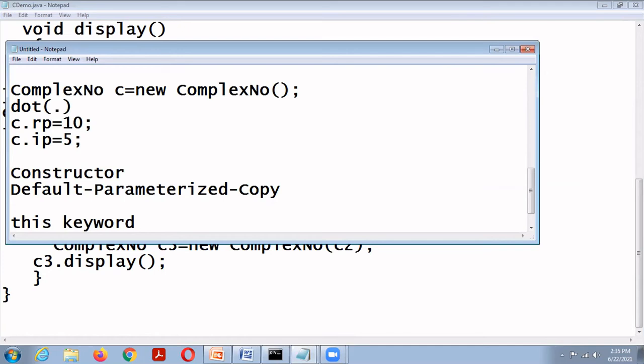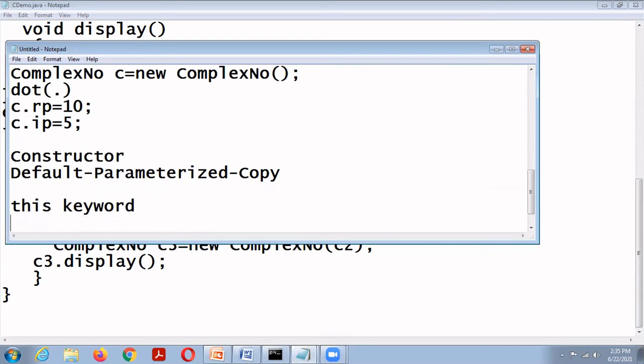It has two uses. The first use is to differentiate the member of a class and formal arguments if they have the same name. We can differentiate them using this keyword. This is not a pointer, this is a keyword.